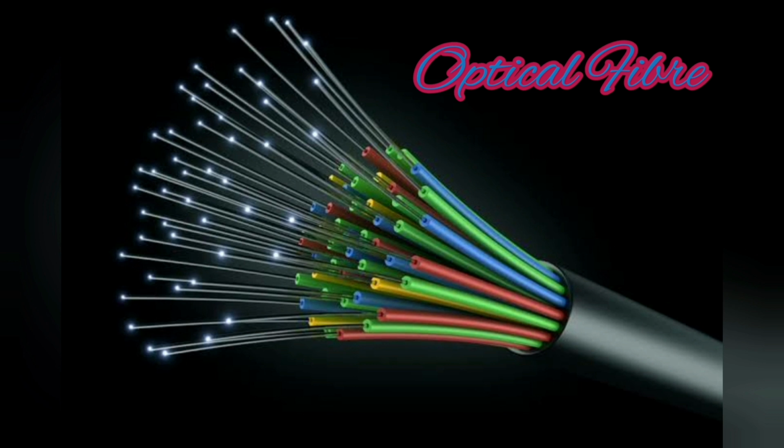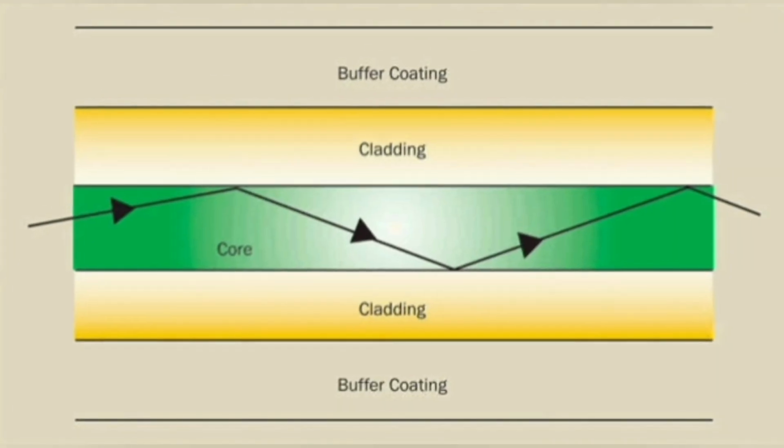Let us see the working of optical fibers. We can see the core and cladding in the diagram. The light is incident in the part of core, and this core is surrounded by cladding. Here the light is incident in the core part, which acts as denser medium, and the light is incident at an angle greater than the critical angle, such that if you observe here, the light is traveling only in the core part, it is not entering into the cladding.